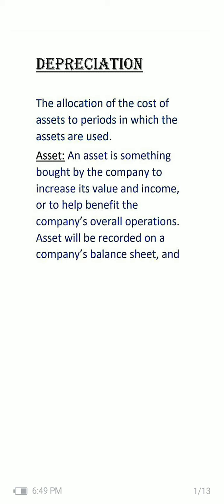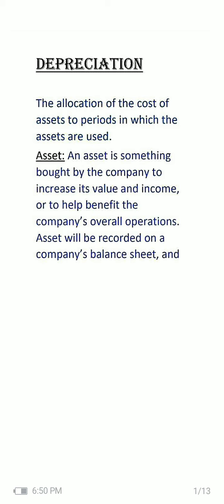Today we are going to learn about depreciation, which is very important for GIB as well as CAIB aspirants. Those who want to clear their exam of GIB and CAIB in a single attempt must go through this. And one thing I want to assure you: after going through this, you will be able to get at least 5 to 7 marks in GIB and 2 to 3 marks in CAIB. So let's start.